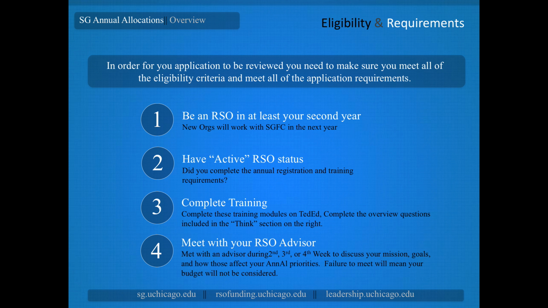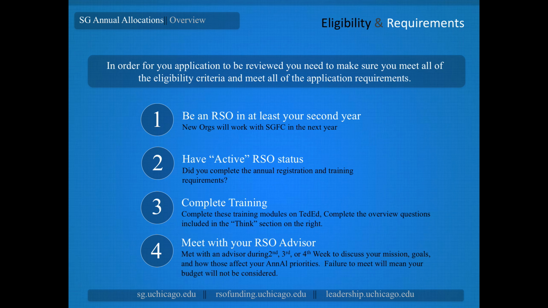The first application eligibility requirement is that your RSO must be in at least its second year. If you're a brand new student organization in our red category, you will have the opportunity to get funding next year by working with SGFC, but you will not be eligible for ANL in your first year.